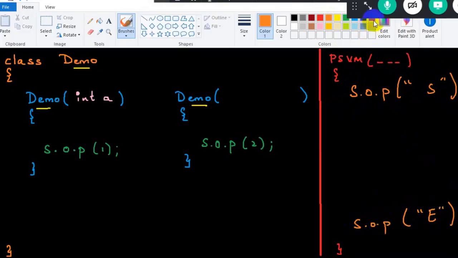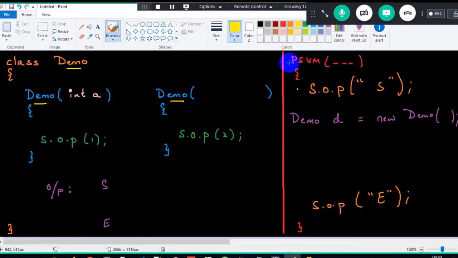Start and end. Now apply common sense and tell me, if I write Demo d equals new Demo of, what will be the expected output? Start and end will definitely get executed. Will it print 1? Will it print 2? Or will it print nothing? Think. Execution starts from the main method. Start will definitely get executed. Now when I create an object, the constructor also will get executed. I am not passing any argument, therefore the control will go here, and 2 will get printed.